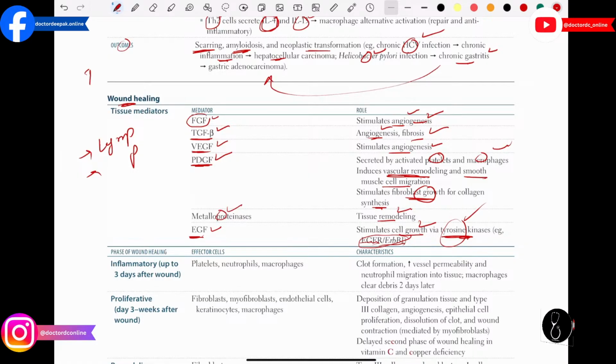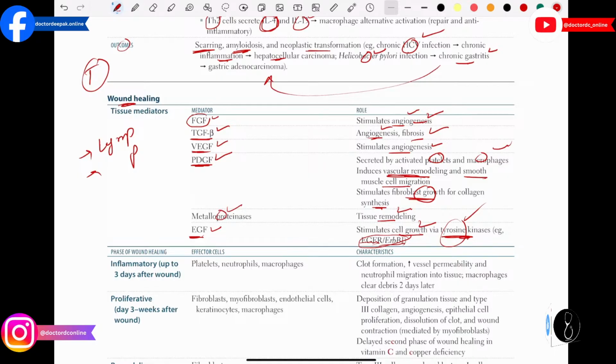We have the T lymphocyte. Basically these are the immune cells which are produced from bone marrow, and after the bone marrow they will go to the thymus. In the thymus they will mature. So T lymphocytes are important participants of chronic inflammation. You have to remember this.